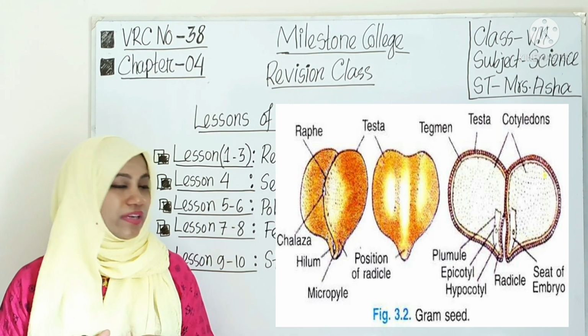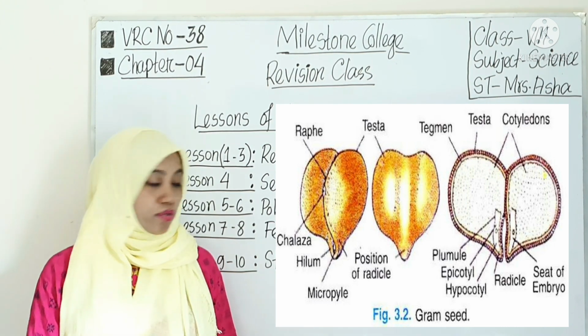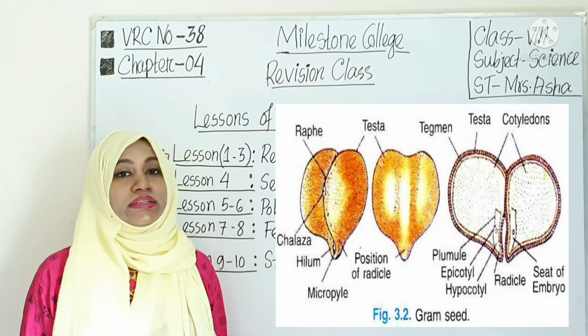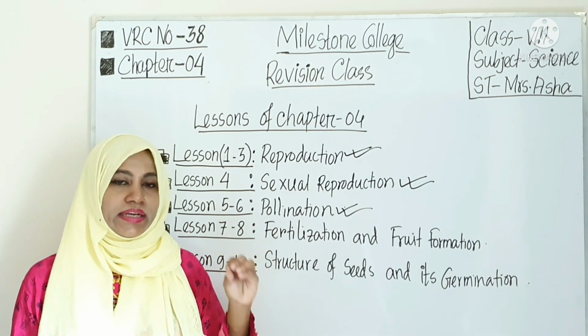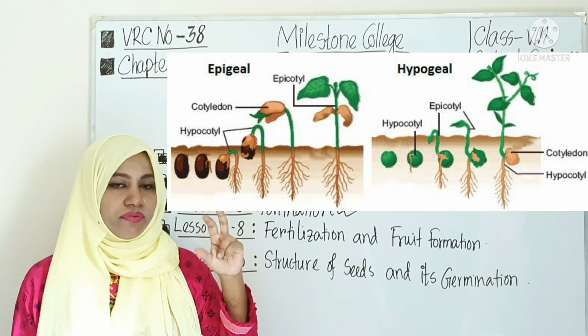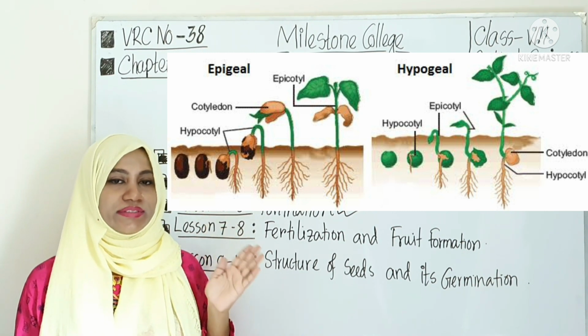Now come to the point, germination. What is called germination? The development of a seedling from a seed is called germination. That means from the seed a new plant or bud will grow up, that is germination.